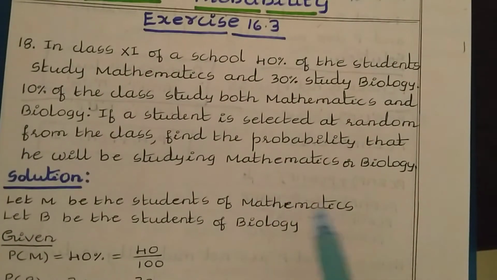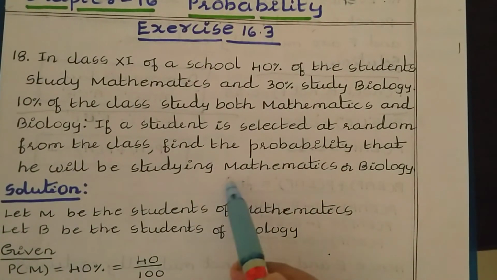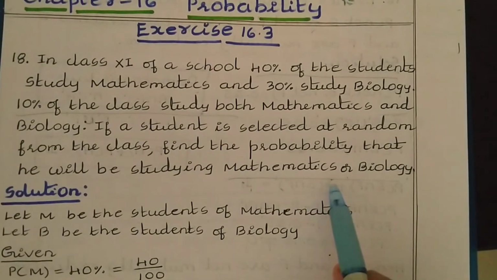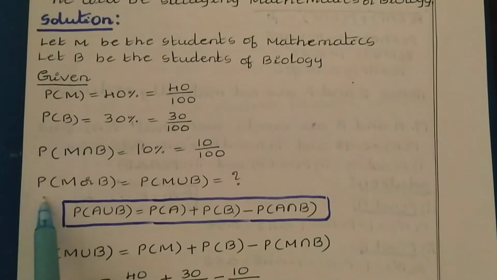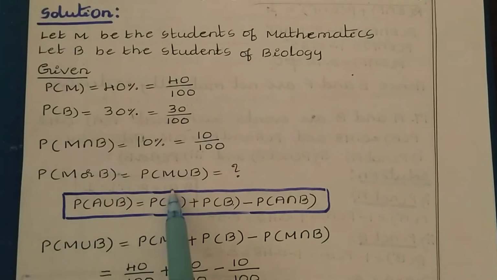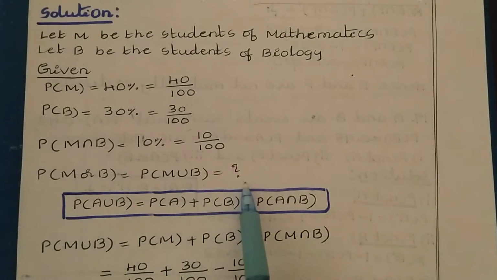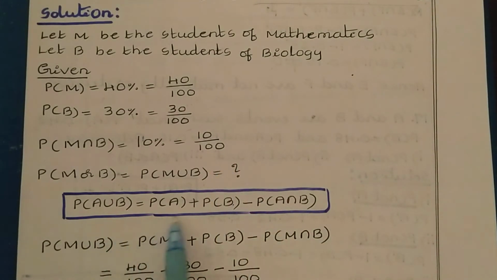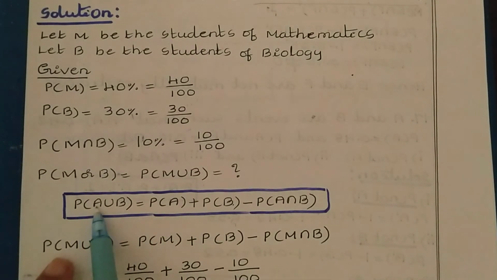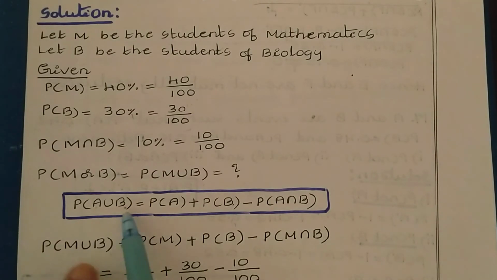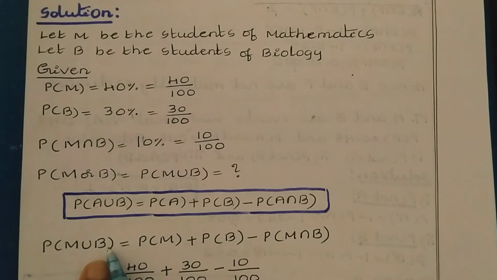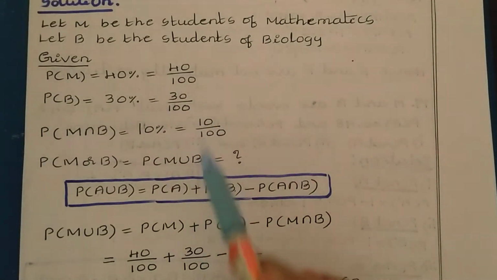Next, we need to find here the probability that he will be studying mathematics or biology. That means mathematics union biology. So probability of M or B, or probability of M union B, we need to find. So we know these values and we know the formula. Probability of A union B is equal to probability of A plus probability of B minus probability of A intersection B. So the same formula you can apply for M and B. In the place of A I have taken M, mathematics, and in the place of B I have taken B, biology. So let us apply the formula to these values.